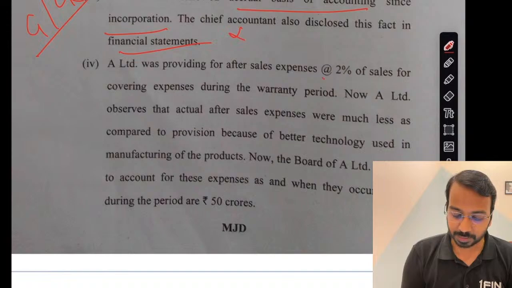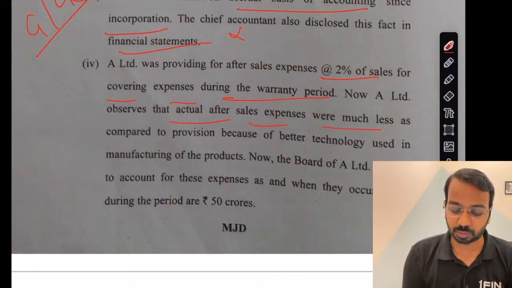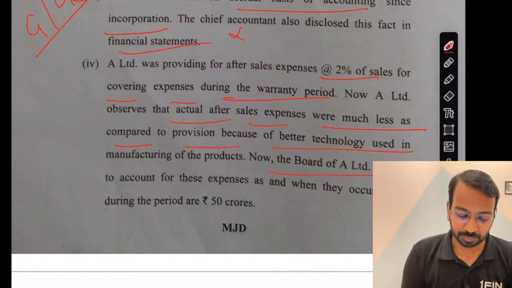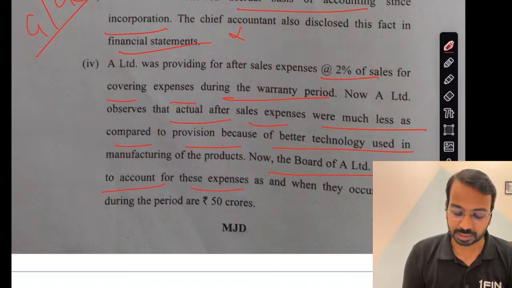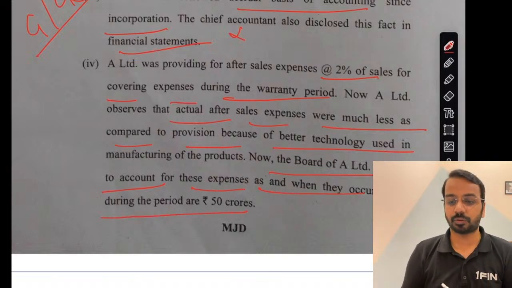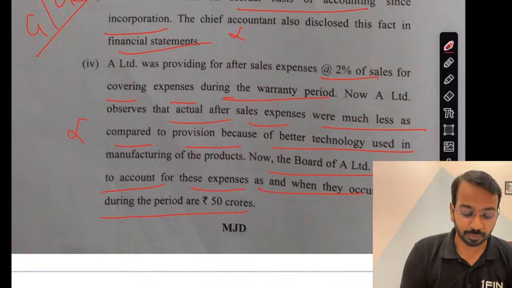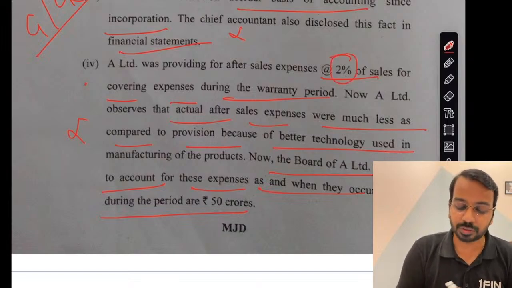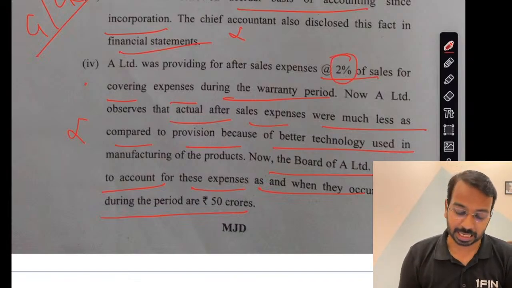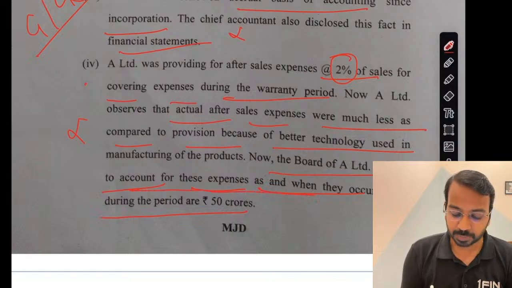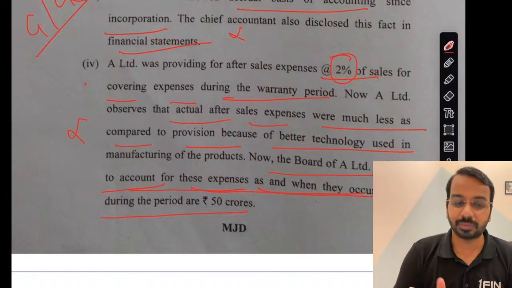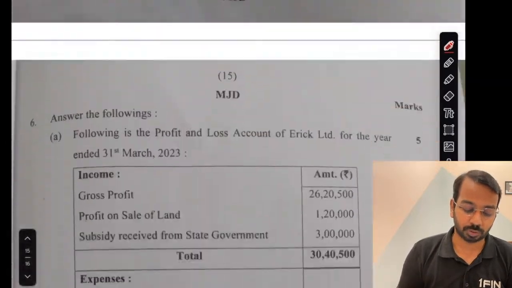Providing for after sales expenses at 2% of sales for covering expenses during the warranty period. Now A Limited observes that actual after sales expenses were much less as compared to the provision because of better technology. Now the board of A Limited decides to account for these expenses as and when they occur, sales during the period 50 crores. Now this is not allowed because you have to follow the matching concept, you have to follow the accrual concept. Even though it is less, you can reduce this percentage, but you cannot do it on cash basis. See, if you account for expenses as and when they are incurred, then that will become your cash basis of accounting. So that should not be done.